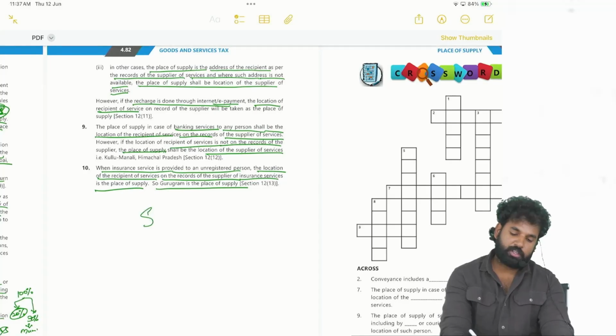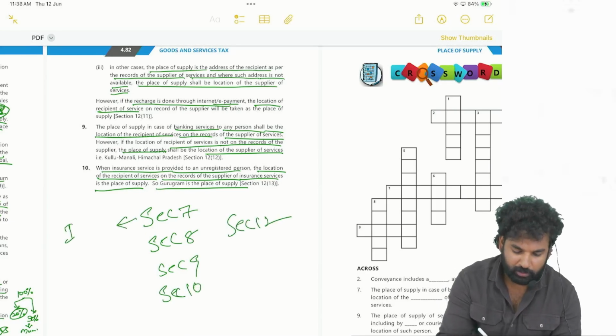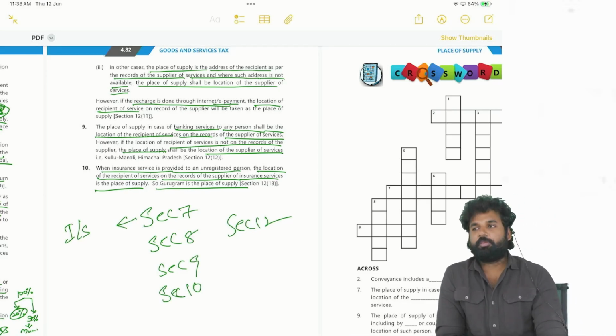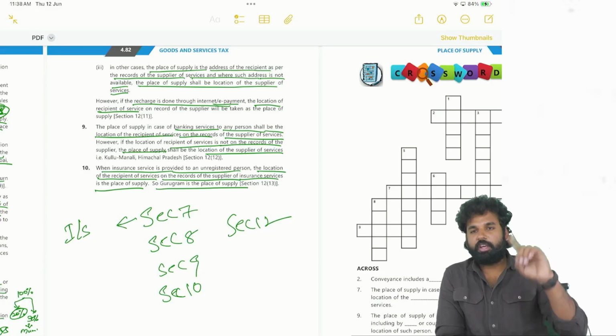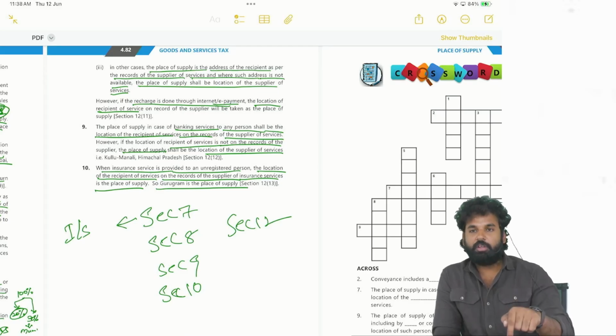So we have seen section 7, section 8, section 9, section 10, section 12. In section 7, we are talking about interstate supply. What is an interstate supply? Why do we need to know whether it is interstate or intrastate? To levy section 9 of the CGST Act, to levy section 5 of the IGST Act. If it is section 9 of the CGST Act, then CGST, SGST or CGST, UTGST will come. That will be based on whether it is interstate supply or intrastate supply.